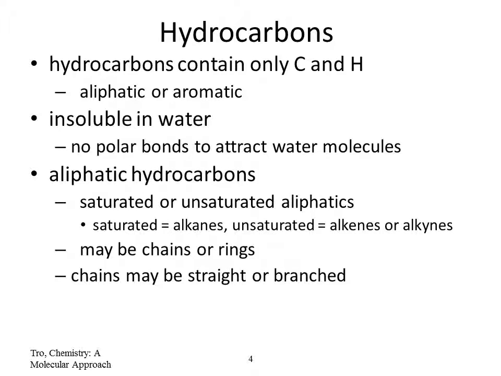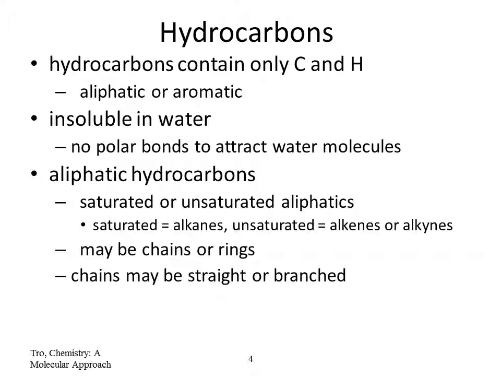The aliphatic hydrocarbons are categorized into 2 groups: saturated or unsaturated aliphatic compounds. Saturated means they are happy, they are stable, meaning they don't have any double or triple bonds. We call them alkanes because they only have single bonds and they are not reactive. Unsaturated means they have double or triple bonds.